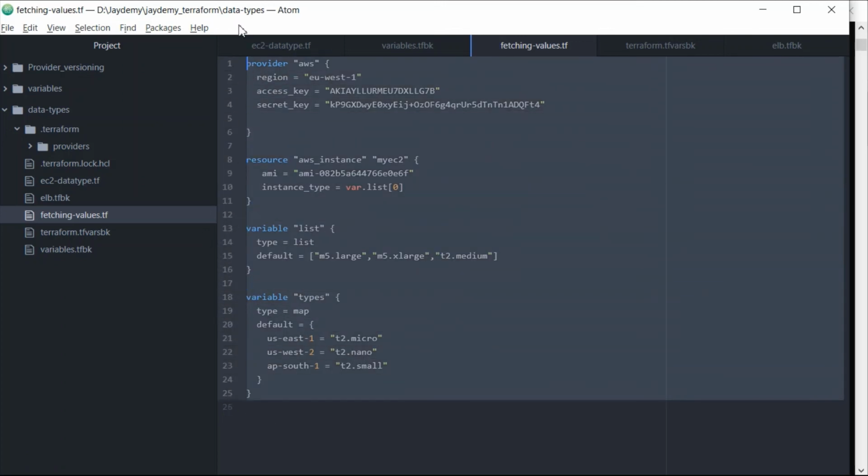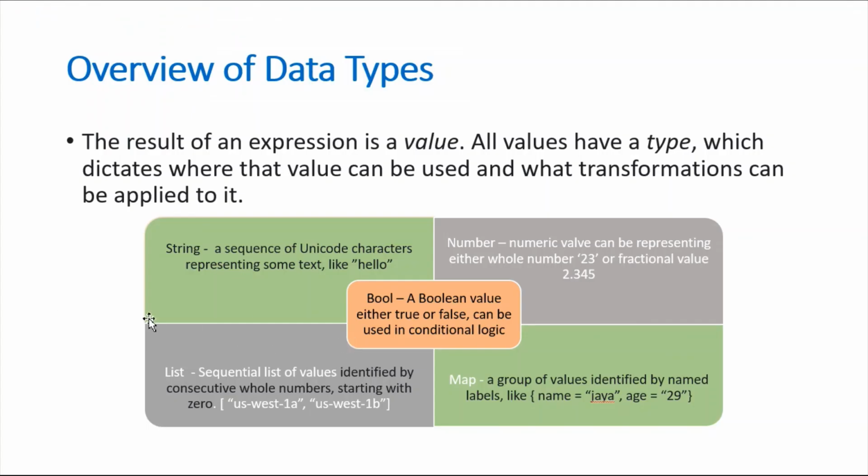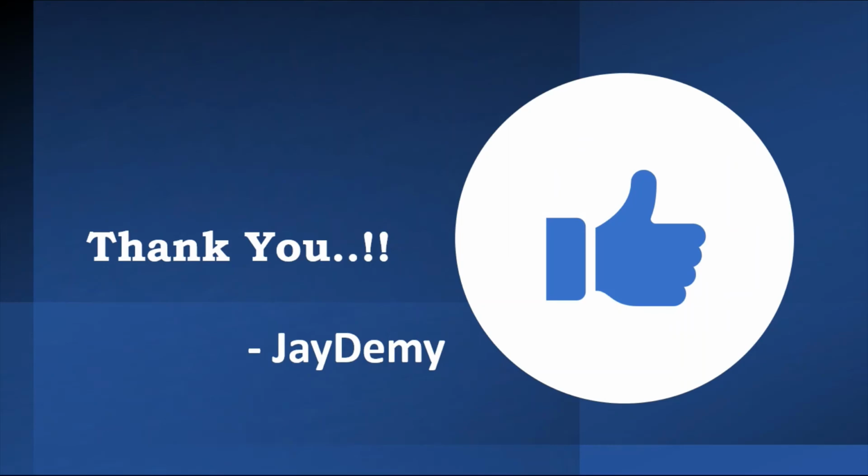It's a map and a list. And in the previous video we saw type string as well as list, and we also verified the value number. I hope you understood the high level overview of data types in AWS. That is the high level overview. I hope you guys understood.